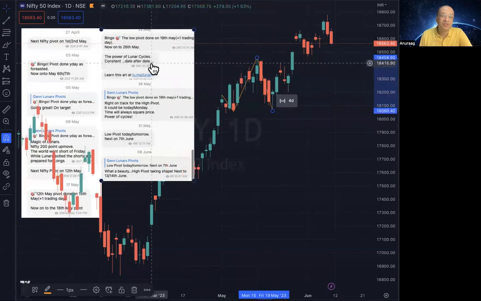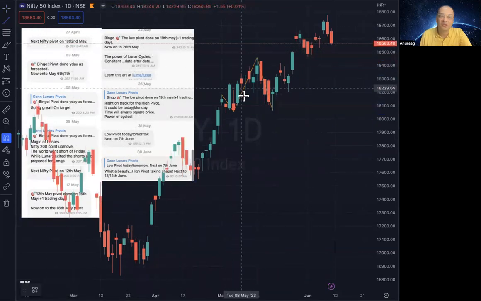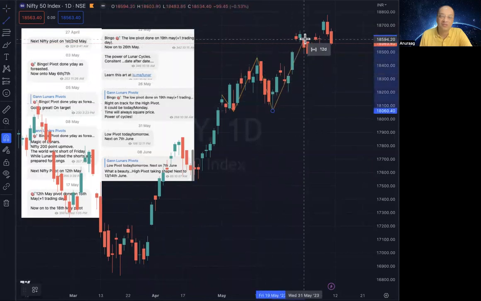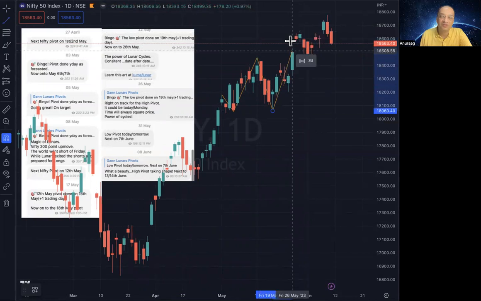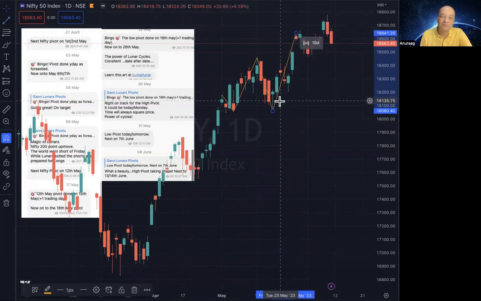Then the next one I mentioned that we have done the 19th one. Then the next is 26th, which is going to be a high pivot, because this was a low. So the next is 26th. So if you see, 26th is supposed to be here. We had one day off because again 26th, 27th and 28th were holidays. So we have a pivot here.